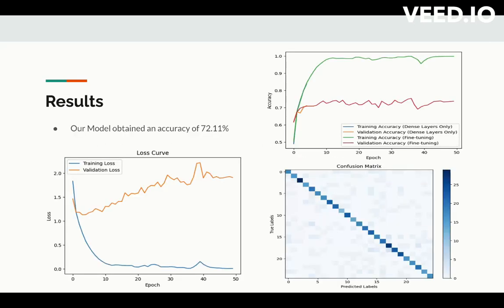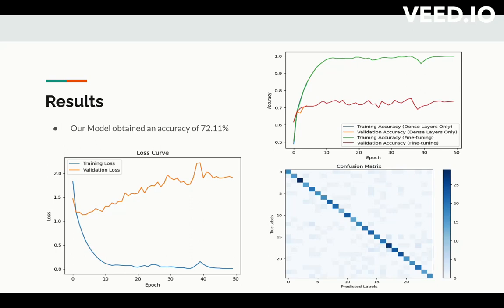Coming to the result, we got an accuracy of 72.11, which is a significant improvement from the baseline model, where we got 31%. And you can even see the confusion matrix, which seems to be much better than what we saw from the baseline.